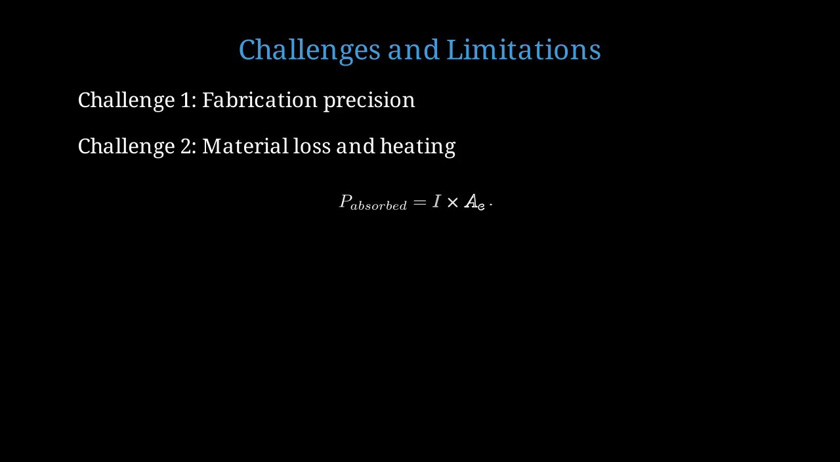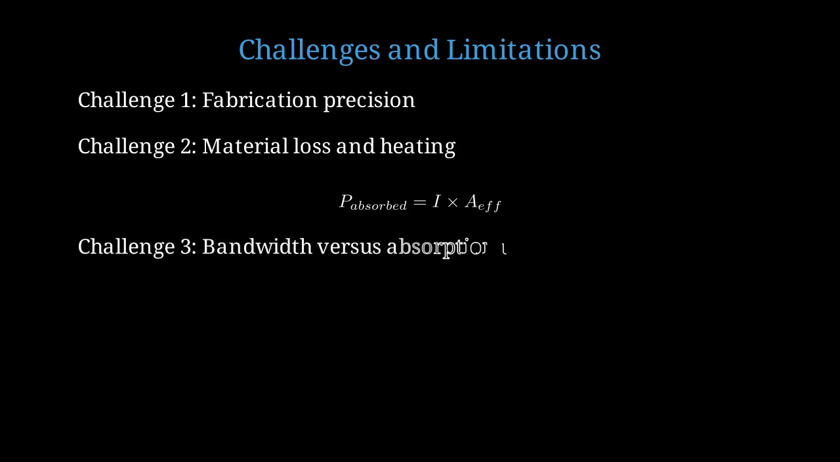The absorbed power equals intensity times effective area. For a 10 micron by 10 micron device at 1 kilowatt per square centimeter, that's 1 milliwatt, potentially causing significant heating. Challenge 3. There's a fundamental trade-off between bandwidth and peak absorption due to causality constraints. Broadband perfect absorption is difficult.